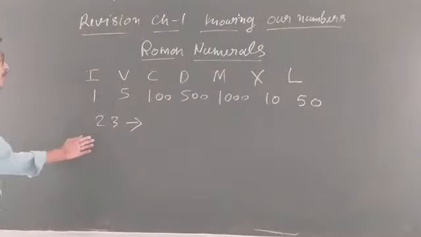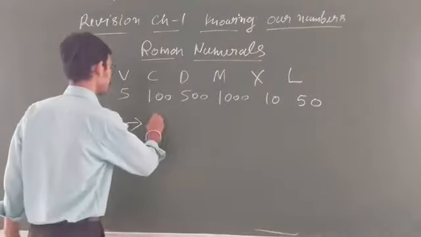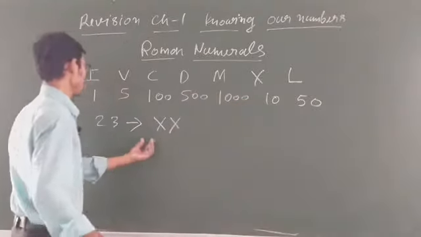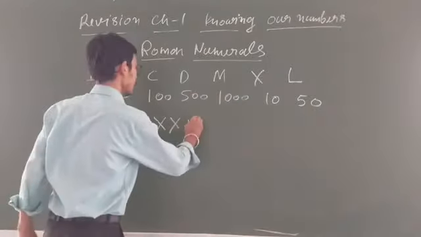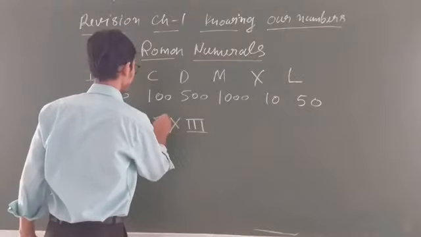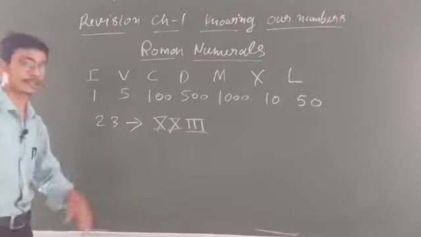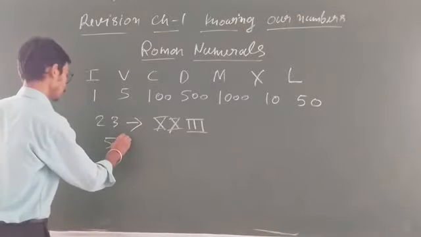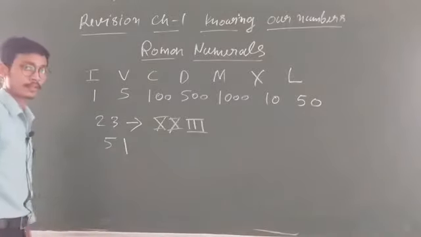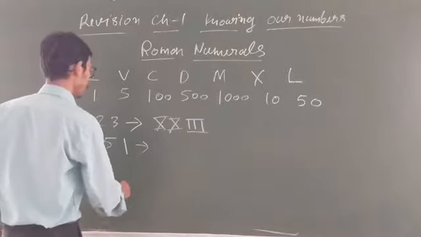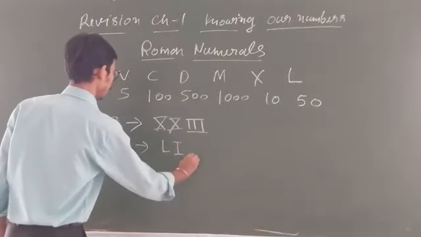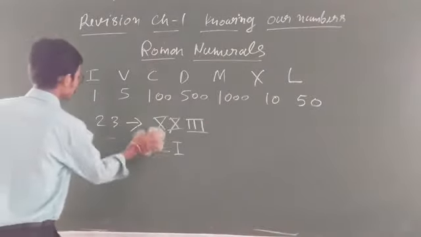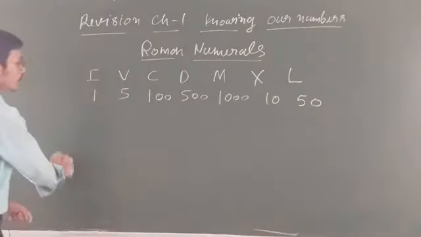Here I am solving some questions. Like if a student is given 23, you have to write down what? 23. Now you know that for 20 you will write X, X 2 times, because this is the value of 10. So this will become 20 and this is 3. So this is the value of 23. Okay? Like 51 you have to write down. Clear? So what can you write down, student? L, I. Only one thing you can write down.